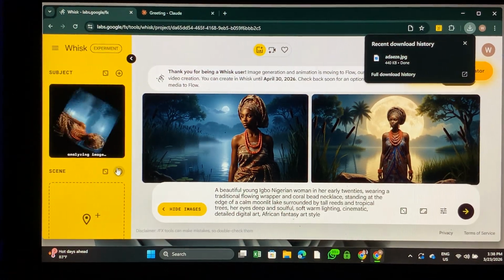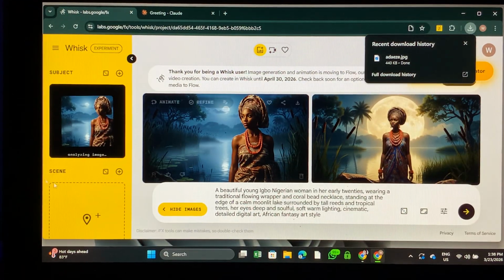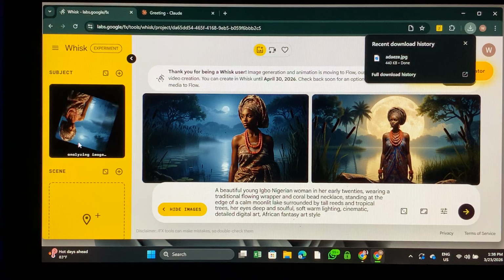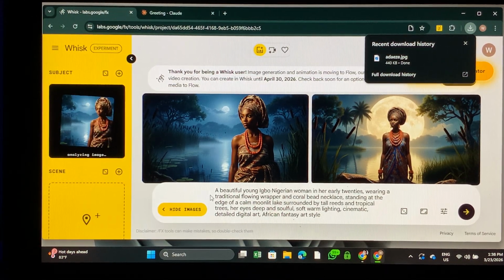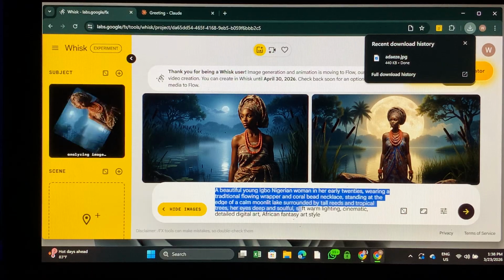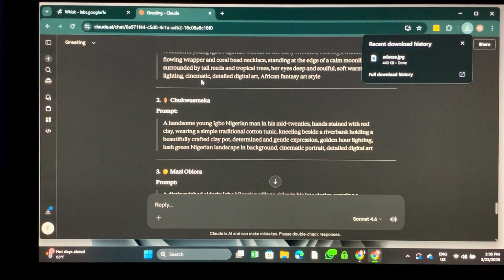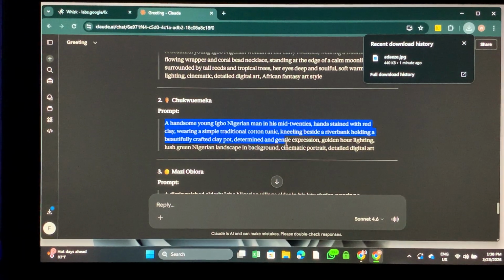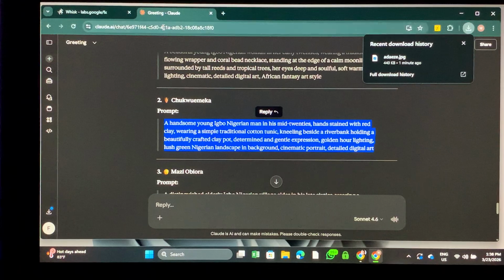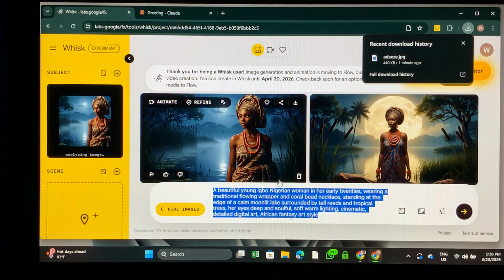Before this finishes loading, let's generate the other guy. Which other guy is that? I think Chukwuemeka. Let's generate Chukwuemeka too, while this one is still loading.